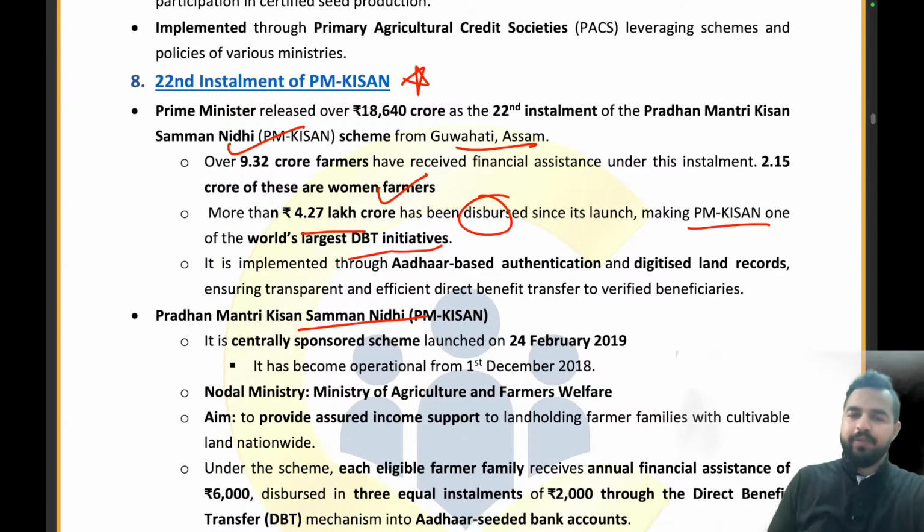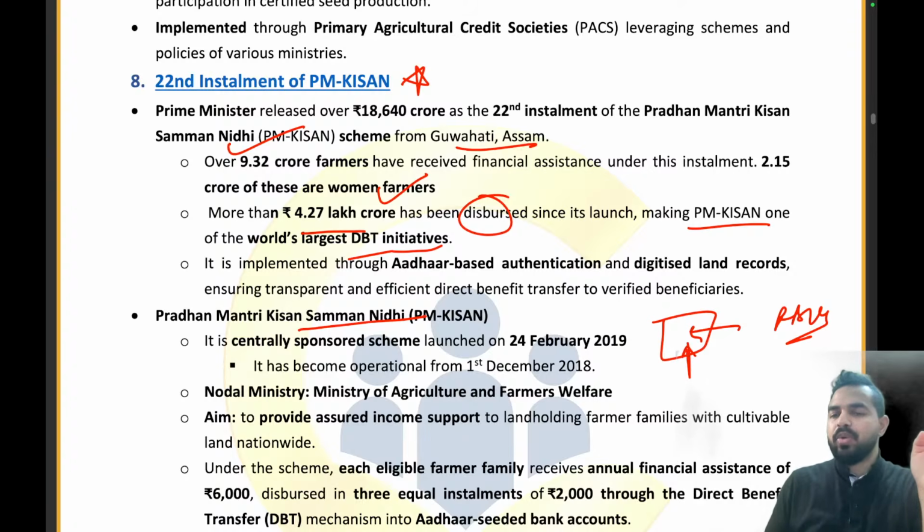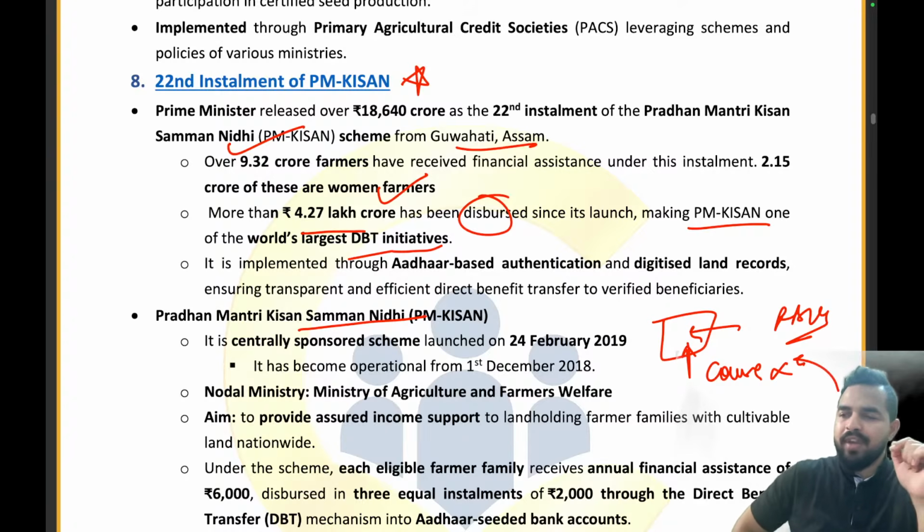Let me tell you, my dear friends, let's take an example of a student. All of you are preparing for the RBI Grade B officer examination, right? Let's take an example. Just before the examination, you are not able to purchase the course, and you need the course to be the next RBI Grade B officer. So we have provided you that particular course. Okay, don't worry, we are providing you some money to purchase the course. Clear?